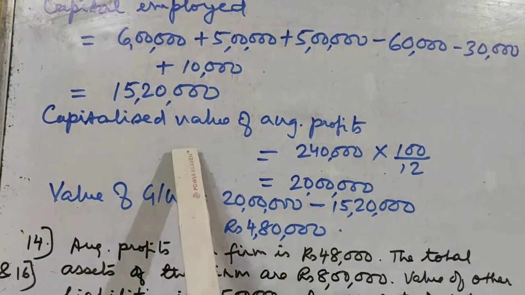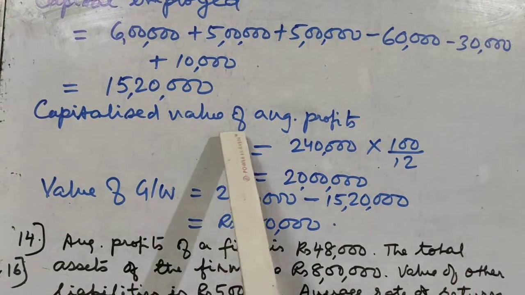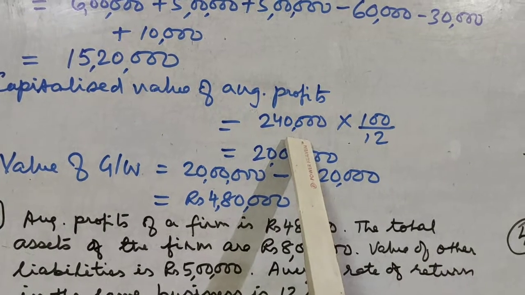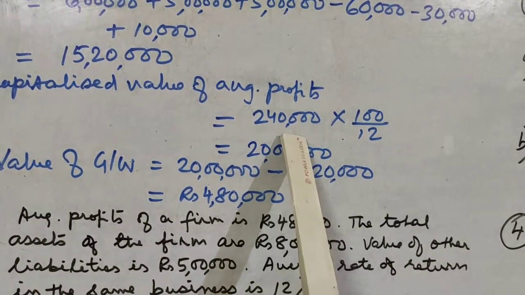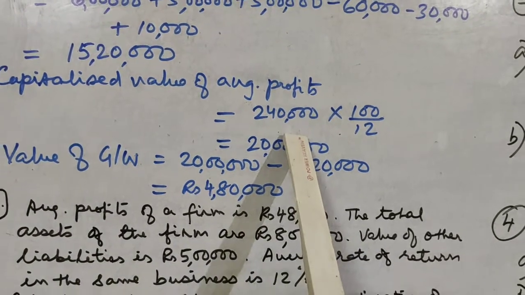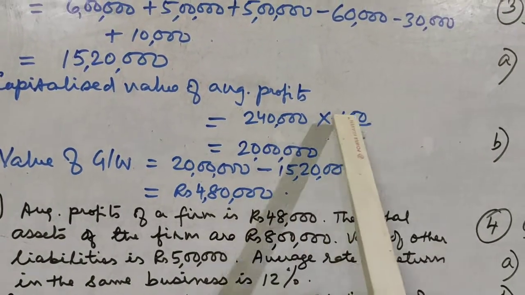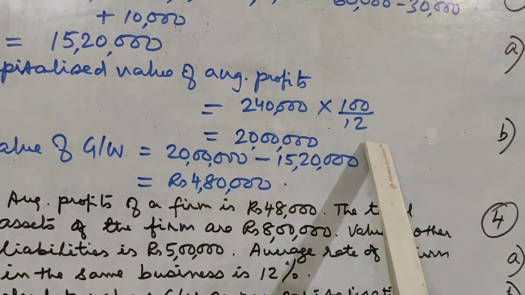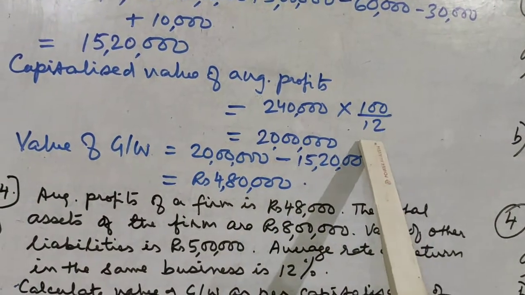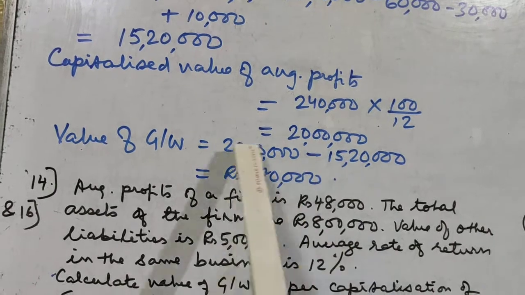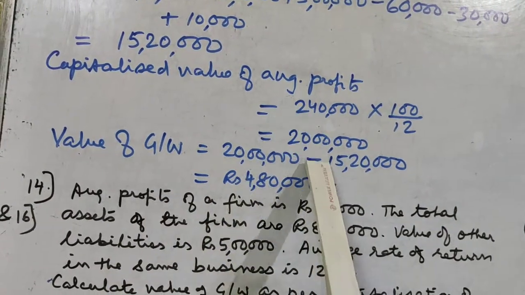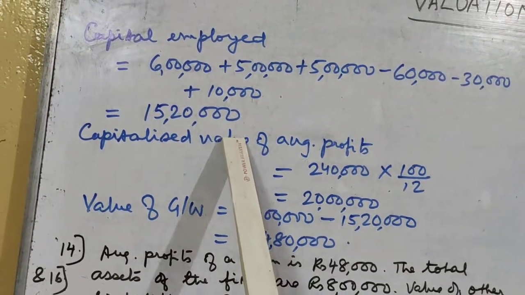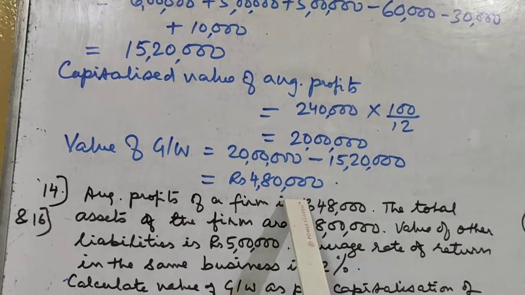Then we'll find out the capitalized value of average profit. So capitalized value of average profit is equal to 2,40,000, that is the profit that the business is earning. That means average profit, which was given in the question, 2,40,000 into 100 divided by 12. 12% was the normal rate of return. So average profit into 100 divided by 12, that is 20 lakh. Then value of goodwill will be equal to capitalized value of average profit 20 lakh minus the capital employed, that is 15 lakh 20,000, that is 4 lakh 80,000.